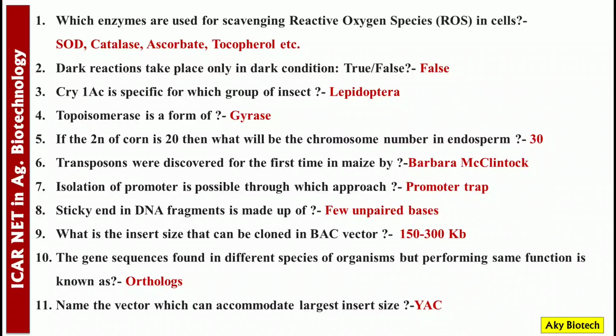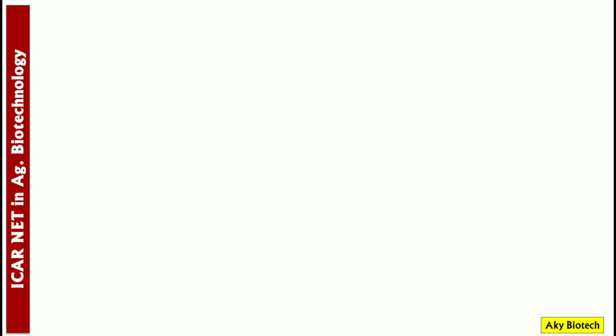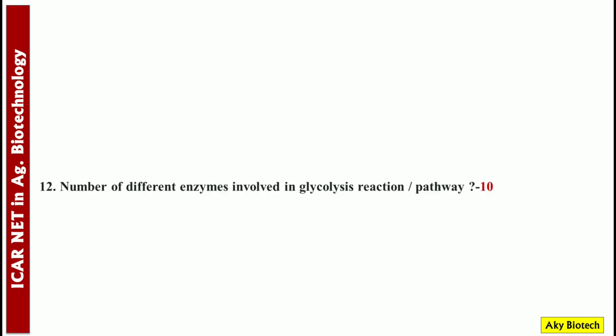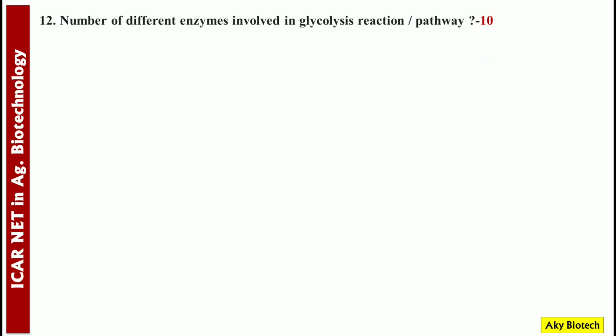Number 11. Name the vector which can accommodate largest insert size. YAC. Next. Number of different enzymes involved in glycolysis reaction pathway. 10 enzymes are involved in this pathway.